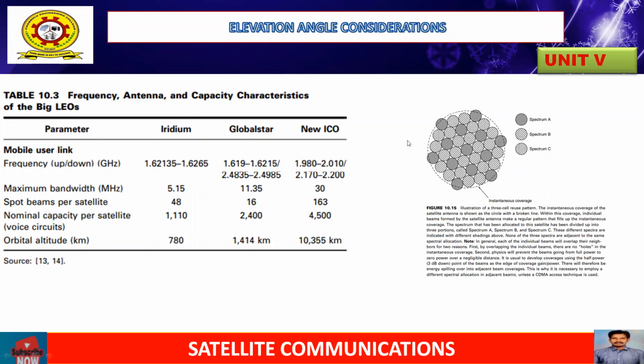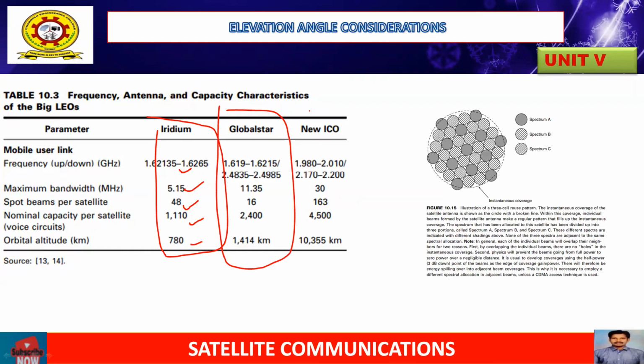Column 1 lists frequency, maximum bandwidth, spot beams, nominal capacity, and orbital altitude. Column 2 for the Iridium project satellite mentions 1.62 and 5.55, 48, 11075. This is for the project Iridium. Similarly for project Global Star and project New ICO satellite.